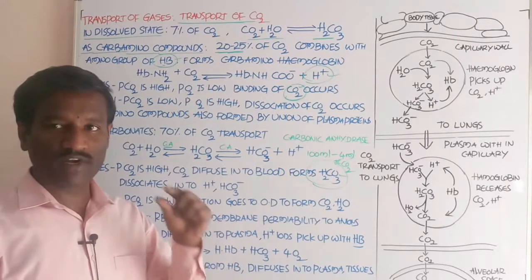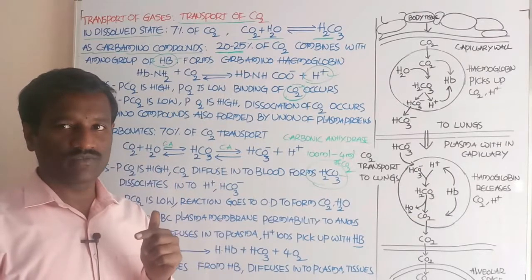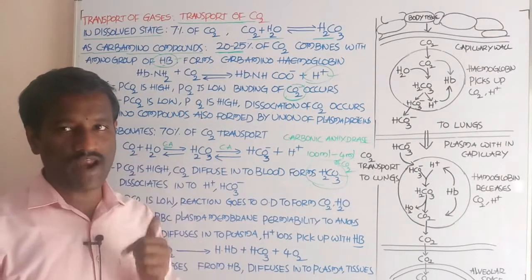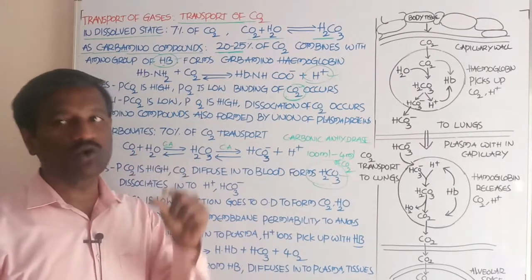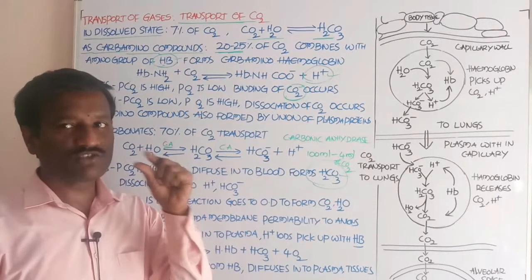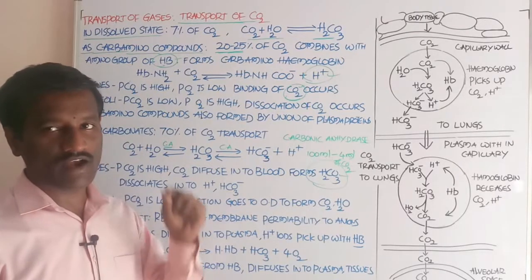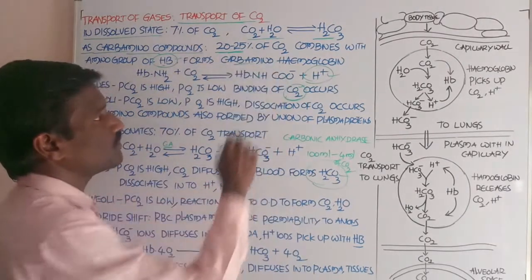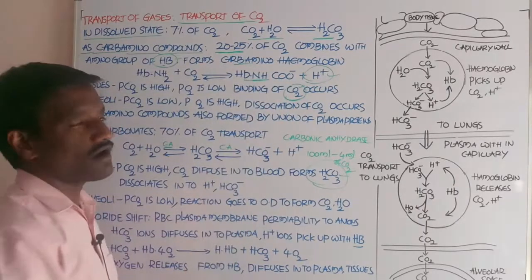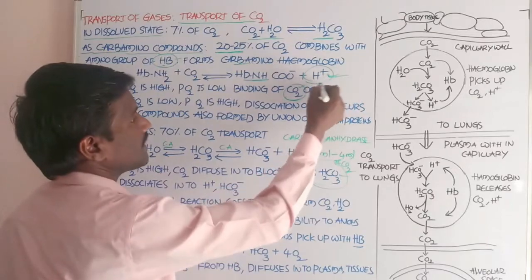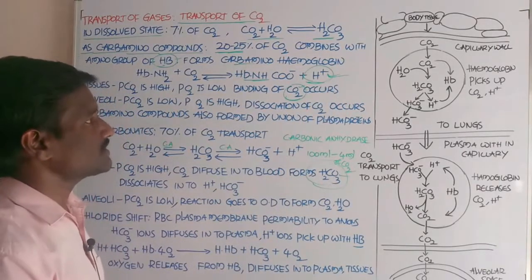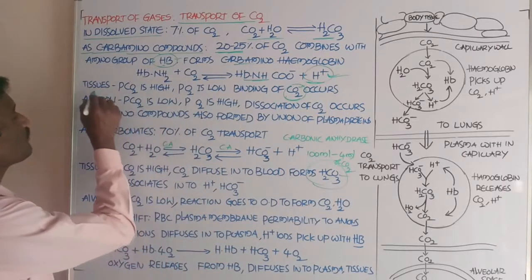Hemoglobin is the chromoprotein which gives red color to the blood. The amino group of the hemoglobin binds with carbon dioxide and forms carbaminohemoglobin, and hydrogen ions are also released.